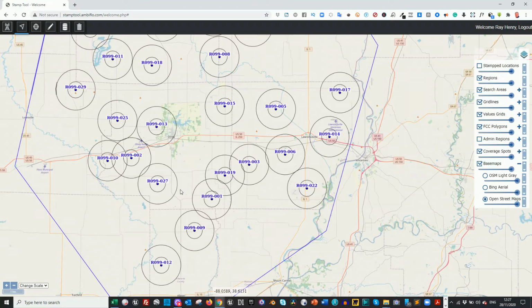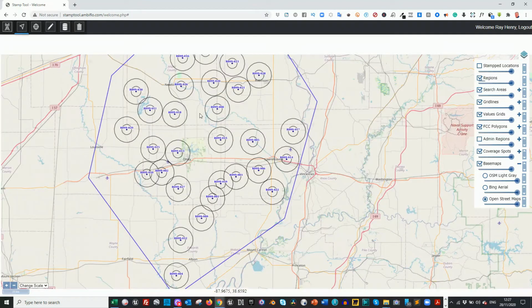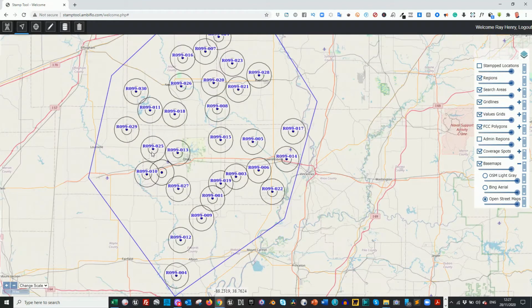So in terms of setting up this demo, we're starting at the point where these areas have been identified and no options have been generated in this region. There are 30 of these search areas. The inner circle is the search area, the outer circle is the intended coverage of each of these locations.